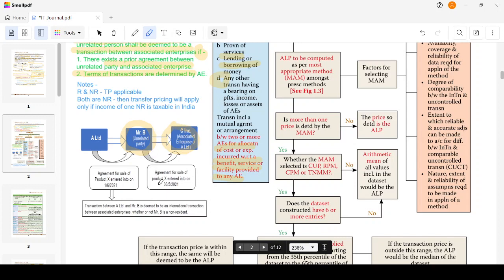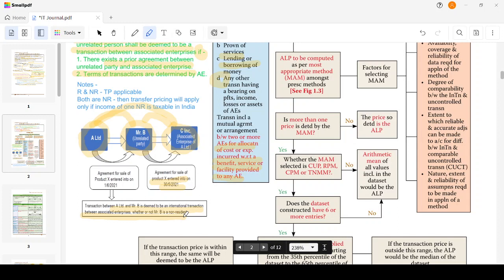The associated enterprise enters into an agreement with B for sale of product X, and then B is going to sell goods to C. Then A Limited enters into an agreement to sell goods to B. It is nothing but indirectly selling goods to C, and in order to escape the provisions of transfer pricing, it is routing it via B. So the transaction between A Limited and B is deemed to be an international transaction between associated enterprises, whether or not Mr. B is a non-resident. So we don't consider whether he is a resident or non-resident.